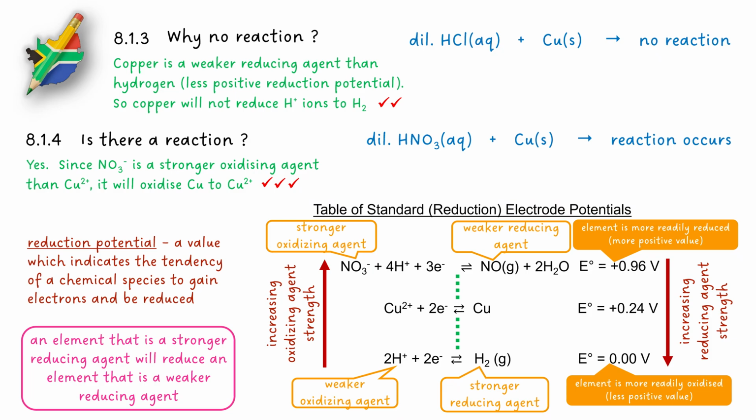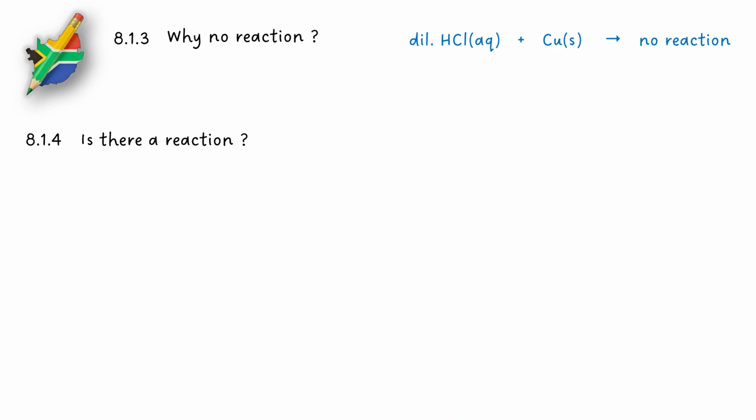The question asks about two acids and their reaction with copper. We are asked why dilute hydrochloric acid and copper do not react, and whether dilute nitric acid and copper will react or not, and we need to explain each answer in terms of oxidizing or reducing agent strength.